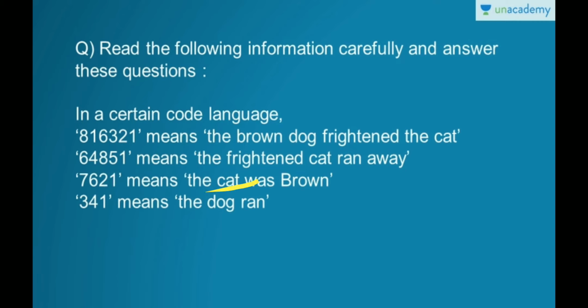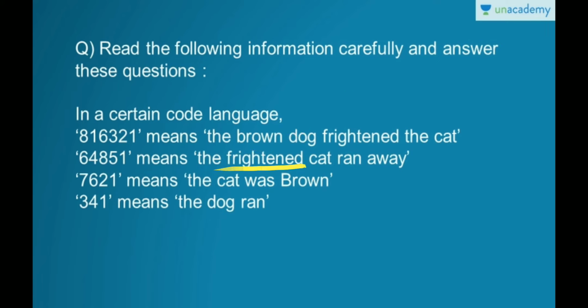Now we know that 1 is coding for the, and 6 is the coding for cat. Now we are left with only the numbers 4, 8 and 5. The number which is in the first sentence and also in the second sentence will be the coding for frightened.